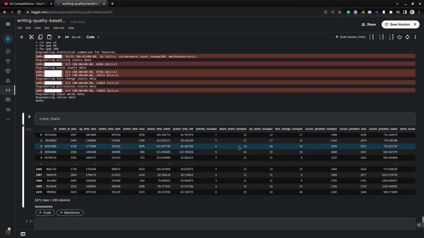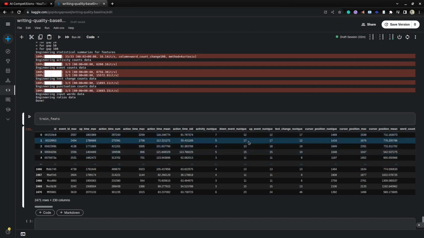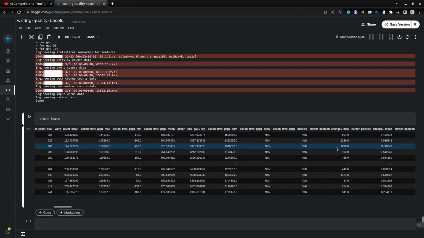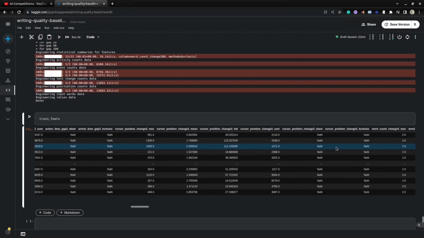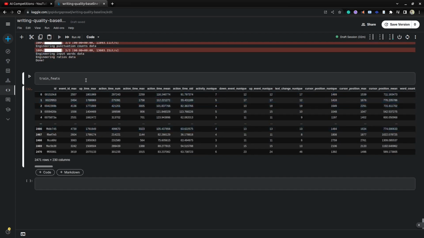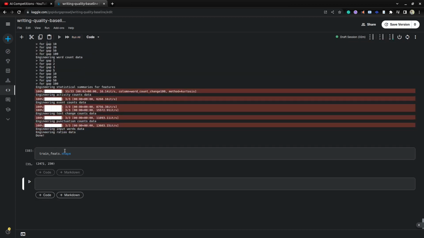We created all the aggregation features, and for events we created unique features. If you check the train features dot shape, for each id they provided, we created 230 features.